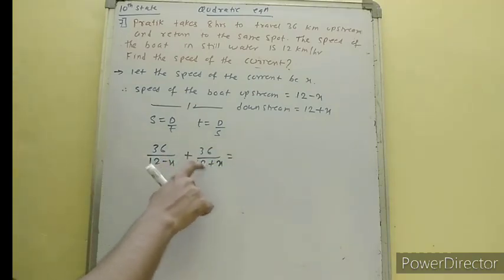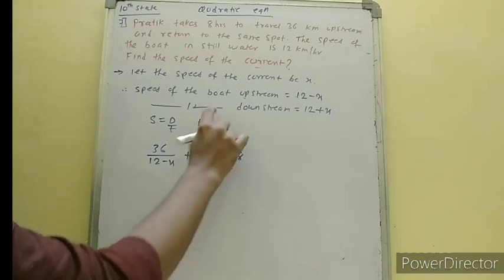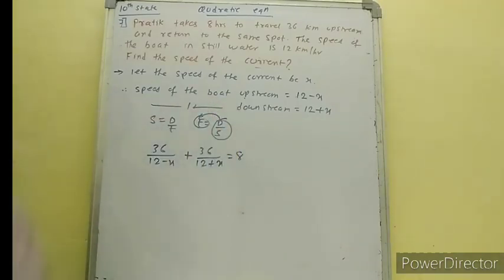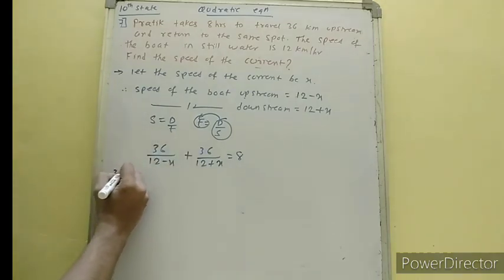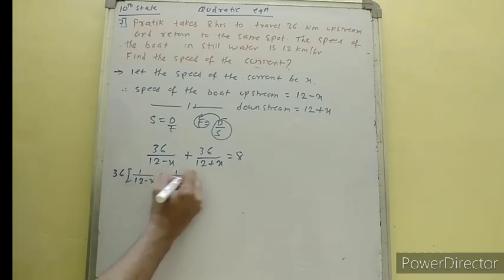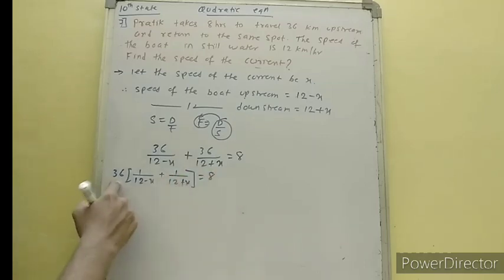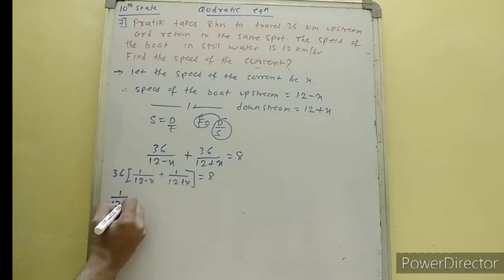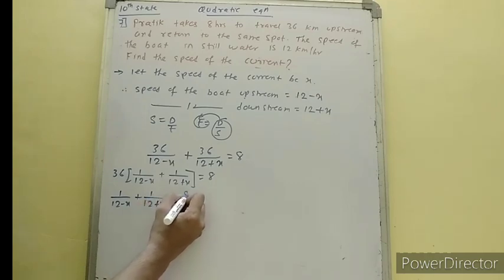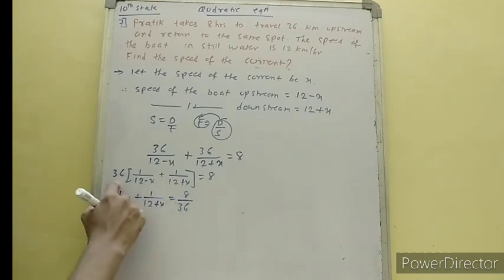Going upstream and downstream, it totals time. Okay, so 36 I will take common, so 1 upon 12 minus x plus 1 upon 12 plus x is equal to 8. 36 will go there and get divided. We will have 1 upon 12 minus x plus 1 upon 12 plus x, it is 8 upon 36.